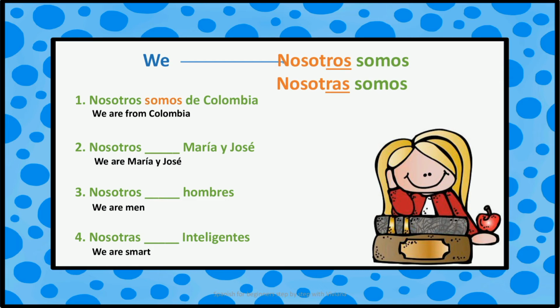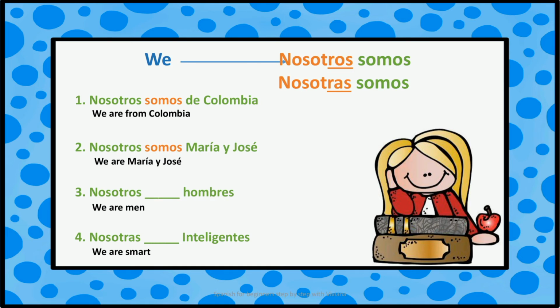Nosotros somos de Colombia. We are from Colombia. We use nosotros because we are talking about a group made up of men or maybe men and women. And you use nosotros somos because we are talking about our nationality.